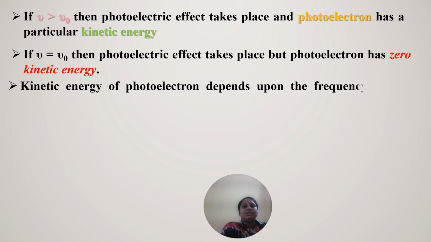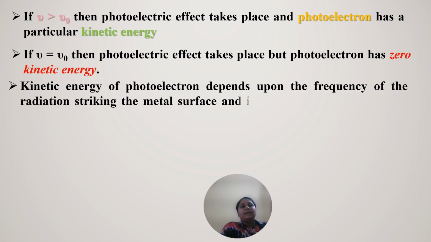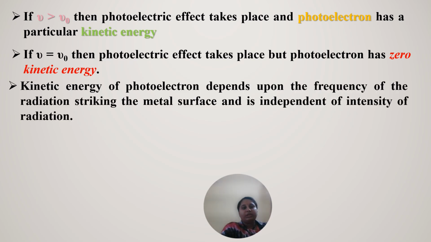So the kinetic energy of the photoelectron depends upon the frequency of the radiation striking the metal surface and is independent of the intensity of the radiation.